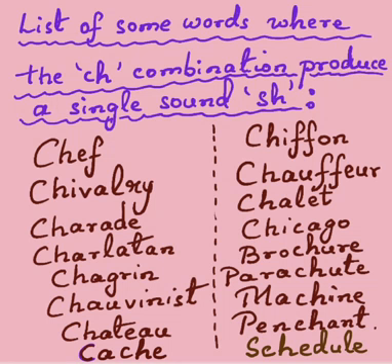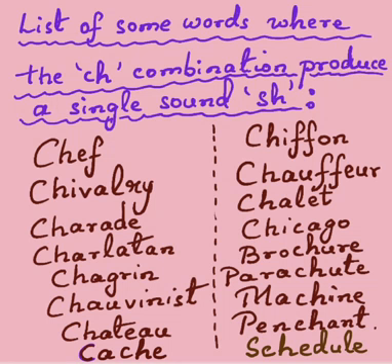Then we have the word charlatan. Charlatan means an impostor or a trickster, one who cheats people. Then there's the word chagrin, which means being distressed or being annoyed.